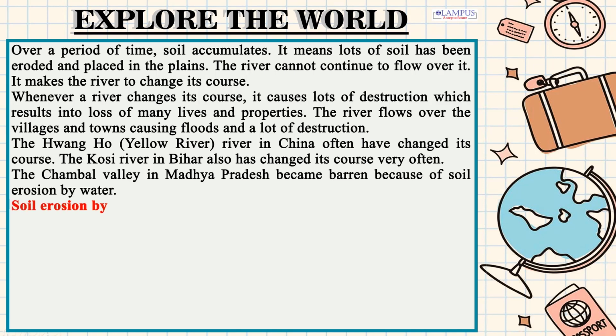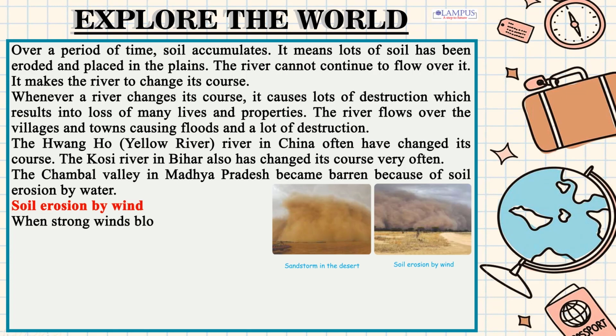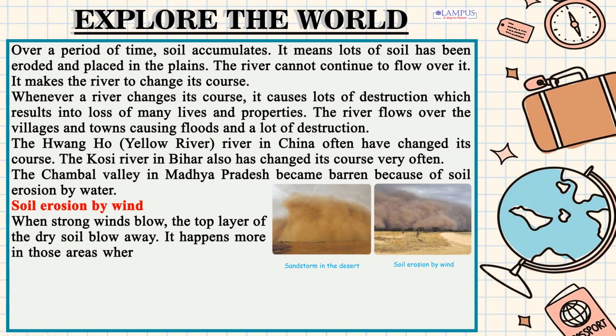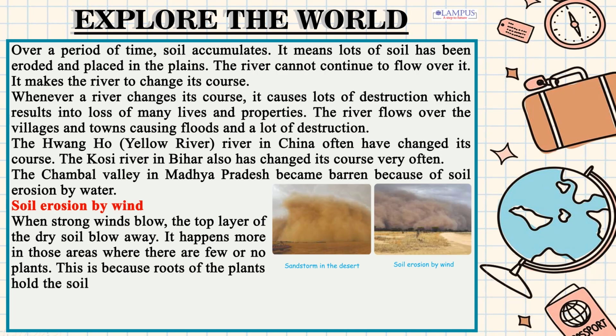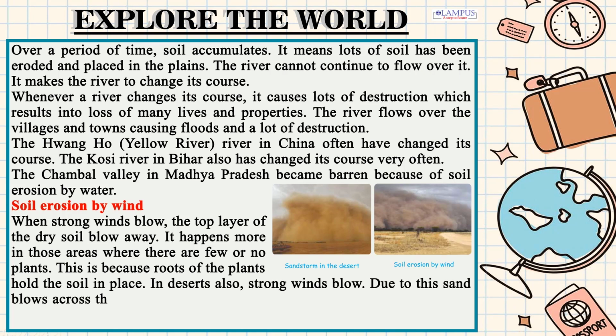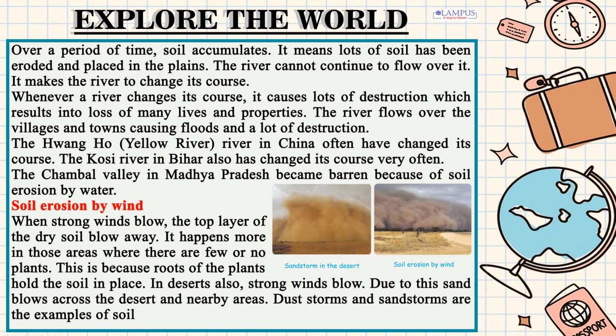Soil erosion by wind. When strong winds blow, the top layer of the dry soil blows away. It happens more in those areas where there are few or no plants. This is because the roots of the plants hold the soil in place. In deserts also, strong winds blow. Due to this, sand blows across the desert and nearby areas. Dust storms and sandstorms are examples of soil erosion by wind.